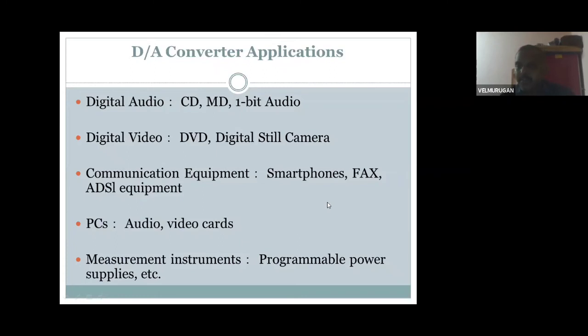Then the PC, personal computer, is very important. Nowadays there is an IT boom all over the world. Personal computers use audio and video cards to convert and transmit audio and video records. Last, measurement instrumentation: programmable power supplies. The power supply determines how much voltage is given. If I attack the human body, how much voltage attacks it, 2 volts or 440 volts? Based on the voltage, the doctor finds out how much the muscles are affected, and how much the skin and nerve systems are affected.